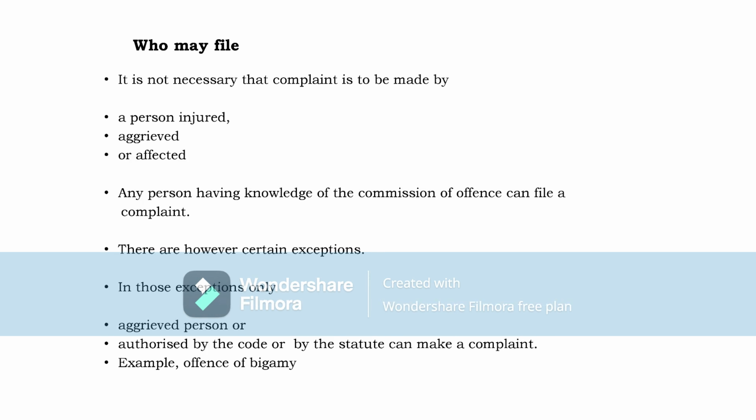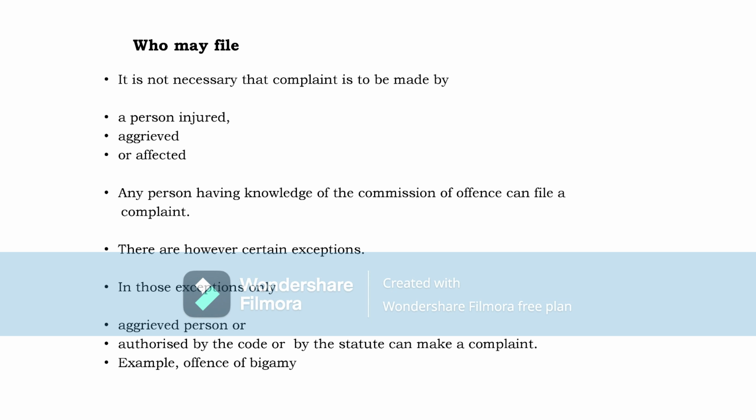Now, who may file? It is not necessary that complaint is to be made by a person injured or an aggrieved or affected person. Any person having knowledge of the commission of the offense can file a complaint. Complaint need not be given only by the injured, aggrieved or affected person.